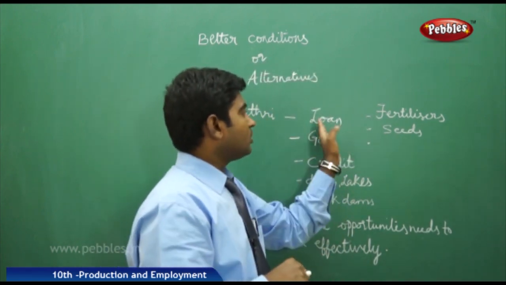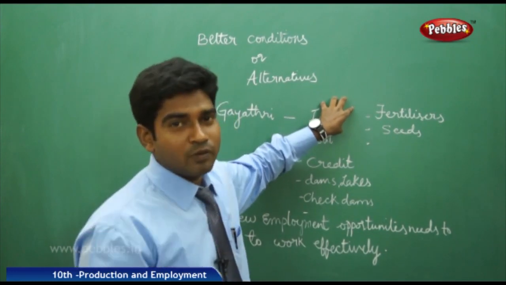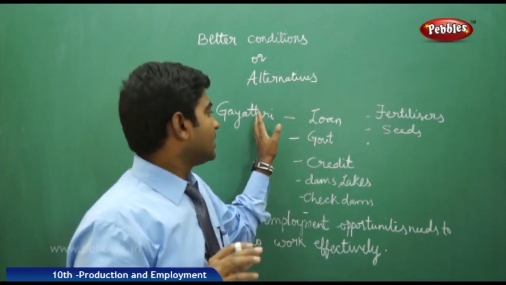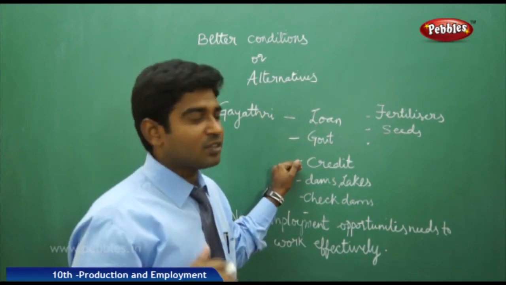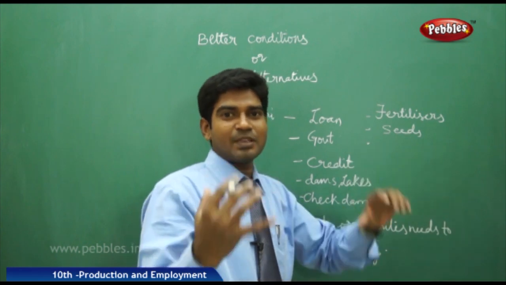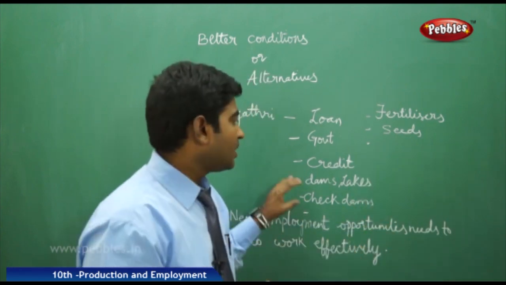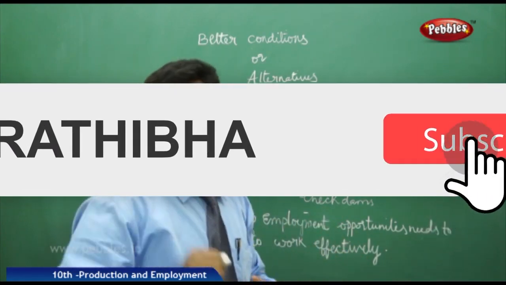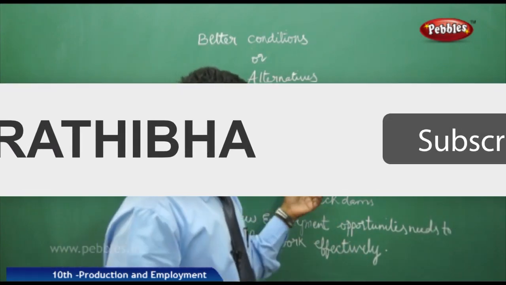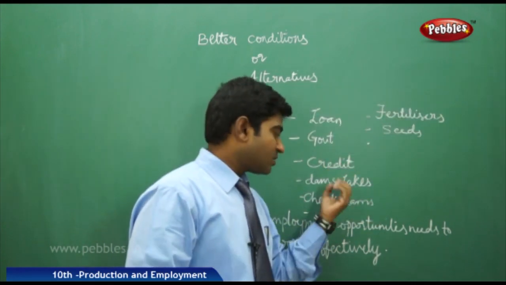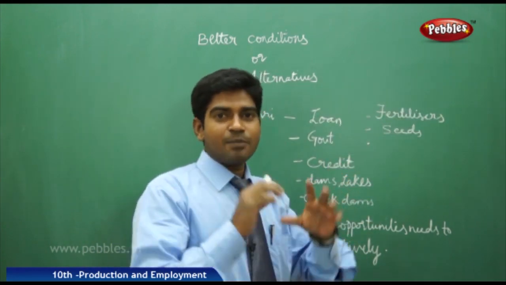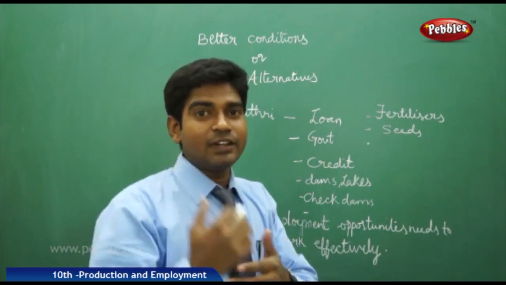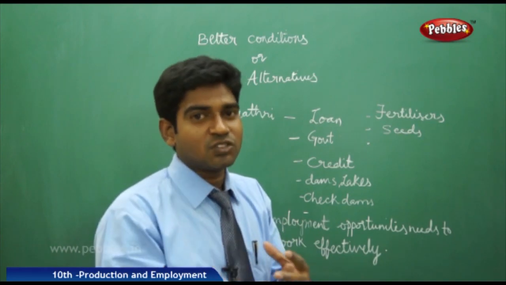Here, a loan can be provided for them to dig a bore well or a tube well, or the government can dig the tube well and give it to them, and if not, we can provide some credit for them to buy fertilizers and seeds and get the best quality output. And in the rural areas, like Gayatri's people, there are many lakhs of people facing the same kind of issue, so we can address them by constructing small dams or lakes or check dams to save the water and provide it wherever it is needed, so that the water issue is solved. Later it leads to the development of the fields and fertility of the soil.